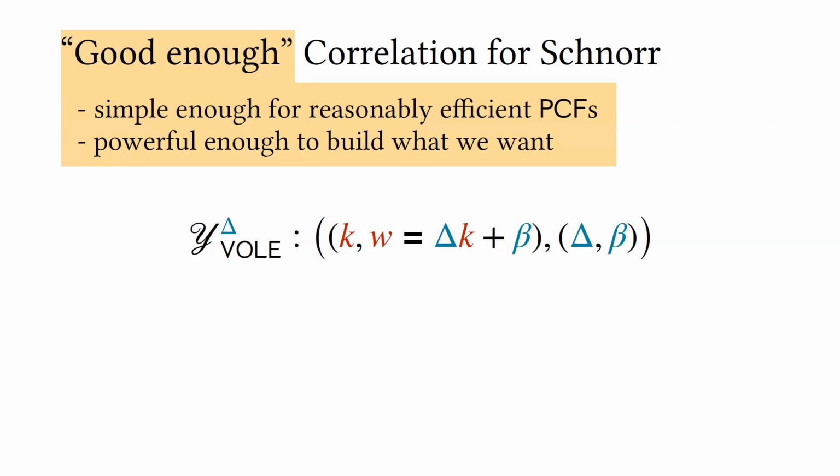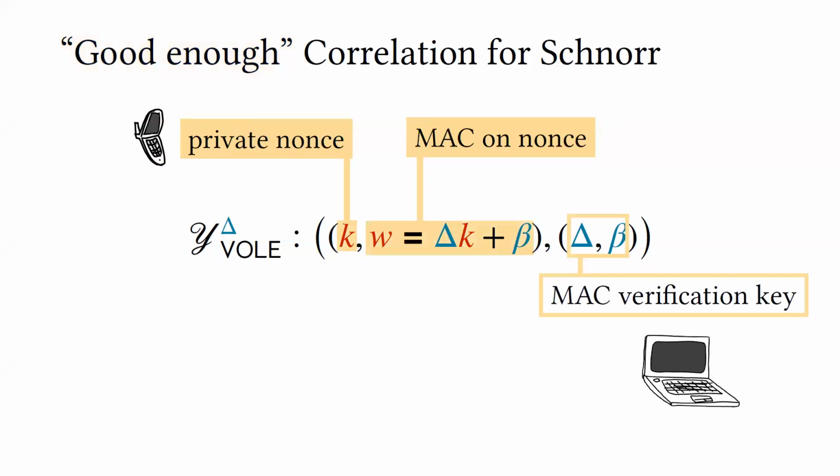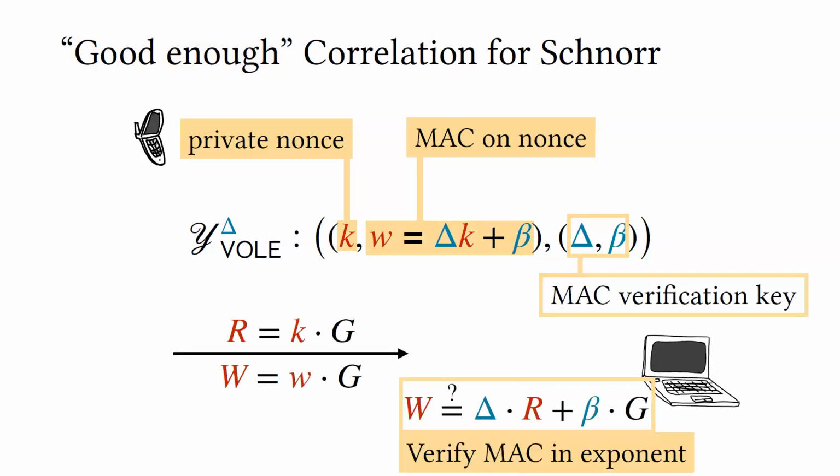And I claim, or rather what we find in this work is that the VOLE correlation has a nice trade-off in this sense. Very roughly, I've adapted the VOLE notation to kind of match what we use in this paper, but basically one party on evaluating the PCF gets its private nonce and also a MAC on its nonce in such a way that the keys for this MAC are held by the other party. This MAC here is basically just an information theoretic thing. It's a pretty standard format for a MAC. It's a simple linear combination.